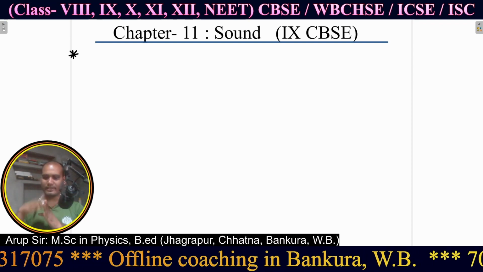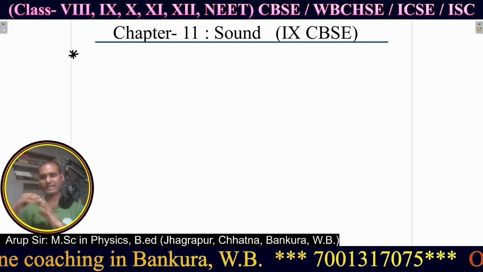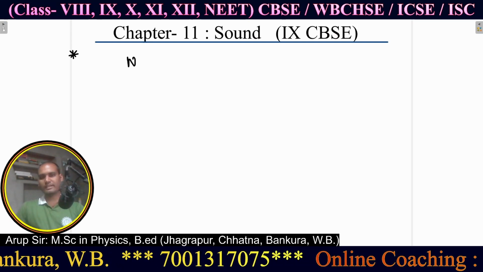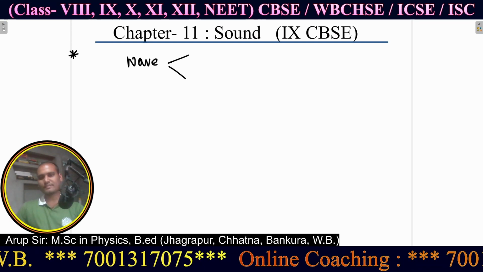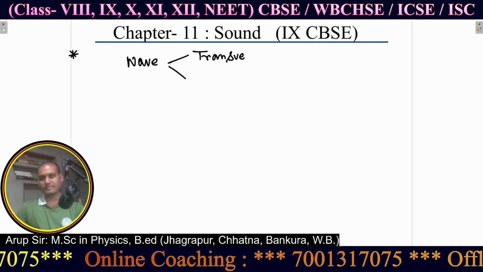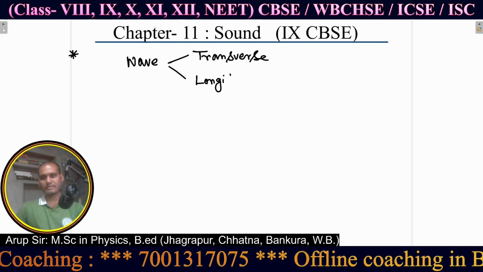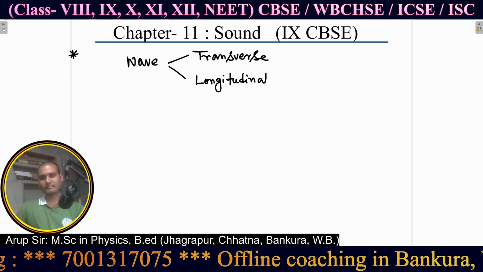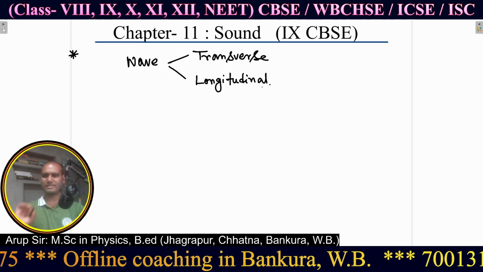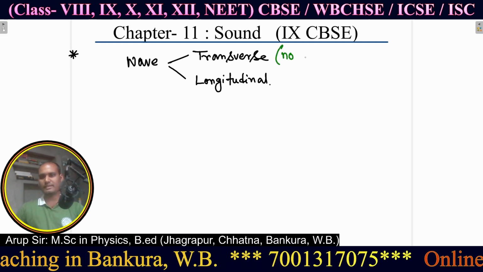So as per the need of a medium or no need of a medium, we can classify any wave into two types. The first one is transverse wave, and the second one is longitudinal wave. For a transverse wave, no medium is required.